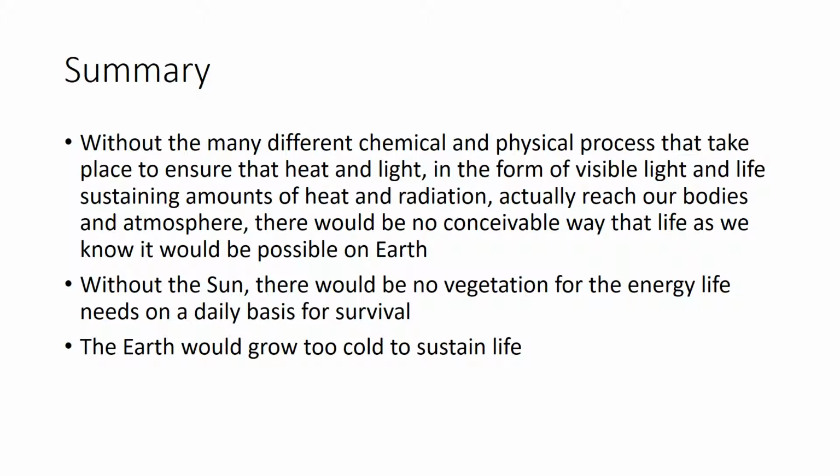Without the many different chemical and physical processes that take place to ensure that heat and light in the form of visible light and life-sustaining amounts of heat and radiation actually reached our bodies and the atmosphere, there would be no conceivable way that life as we know it would be possible on Earth. Without the sun, there would be no vegetation for the energy life needs on a daily basis for survival, and the Earth would grow far too cold to sustain life.